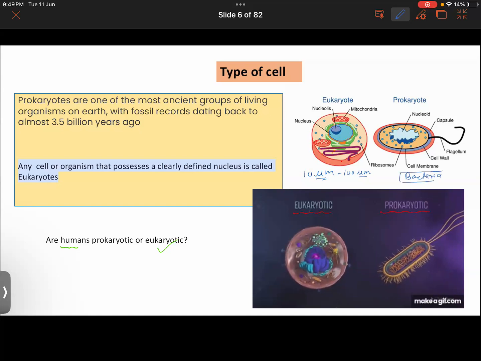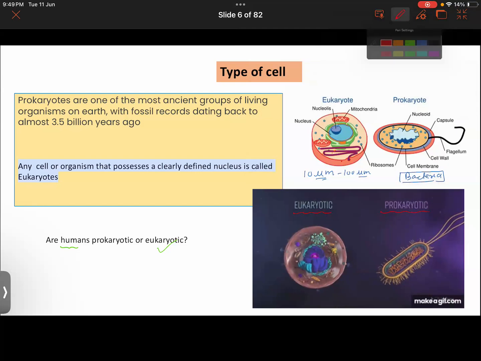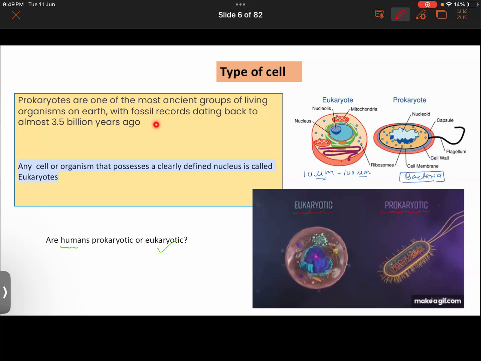The structure of bacteria is not very well defined. If you look at fossils that date back almost billions of years, in them this kind of cell will be present. Hope you are able to understand. Yes, sir.